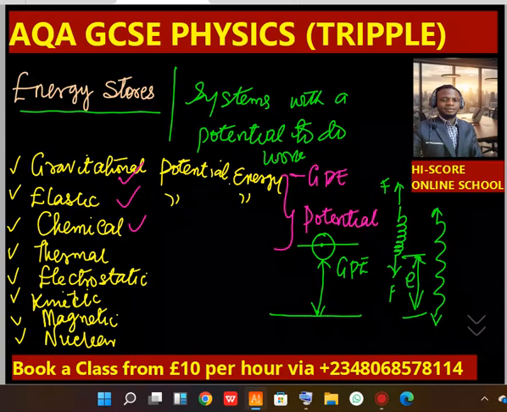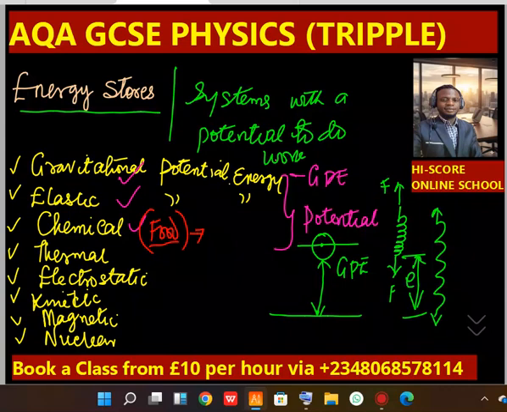Now, chemical energy is energy possessed in chemicals. This is energy possessed in chemical bonds. For example, the food we eat goes into our body and gets converted to mechanical energy and sound energy, for us to be able to speak, to talk, and to do some exercise. So energy stored in food is chemical energy.